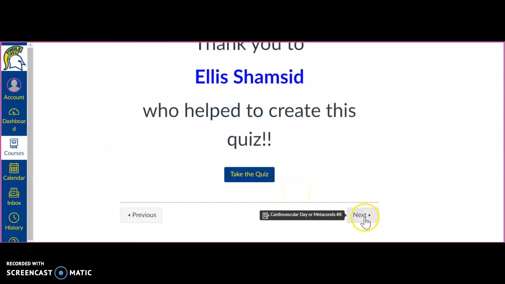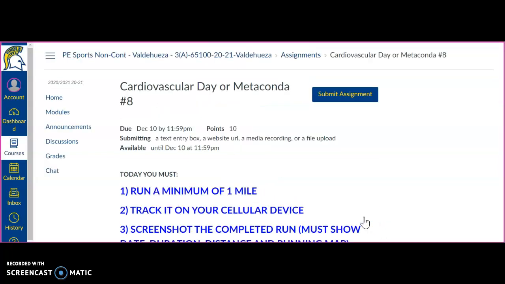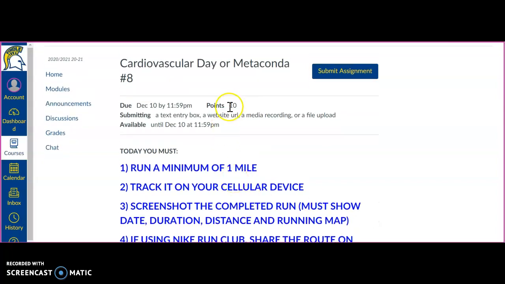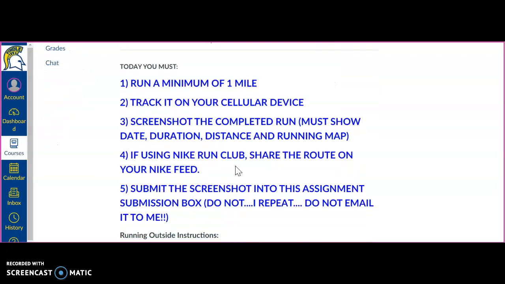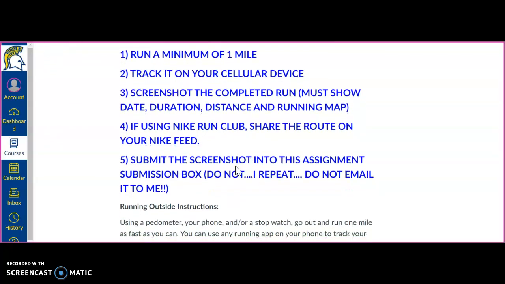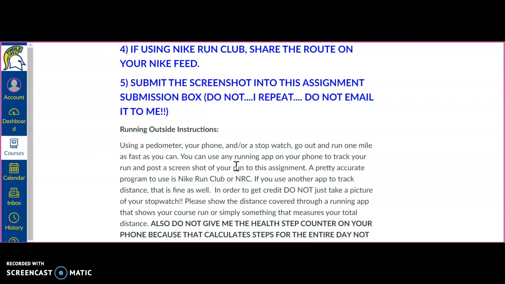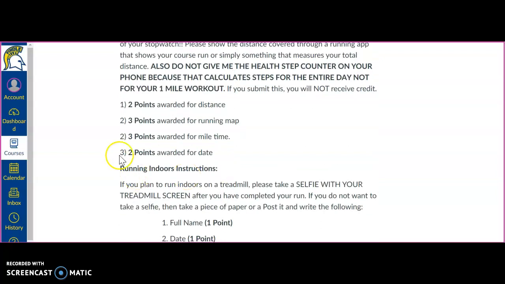Okay, so once you're done with that, those are the 2 activities for Tuesday, and then you have 2 activities for Thursday. So one of your Thursday activities is going to be your cardiovascular day or Metaconda. So you're going to, as always, either run inside, outside, or do the Metaconda workout. So running outside, make sure you're including this information here. Okay, I need to see your distance, so your running map. So you get distance, 2 points, 3 points for running map, 3 points for your mile time, and 2 for the date. You should be able to view this all on one screen, but if you can't screenshot it all on one screen, make sure you send it in 2 screens.